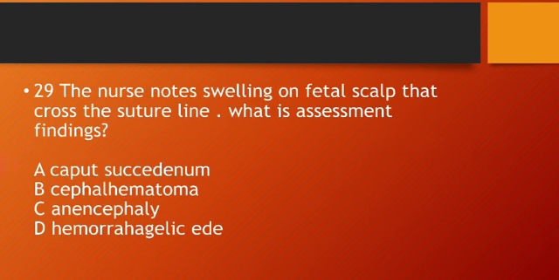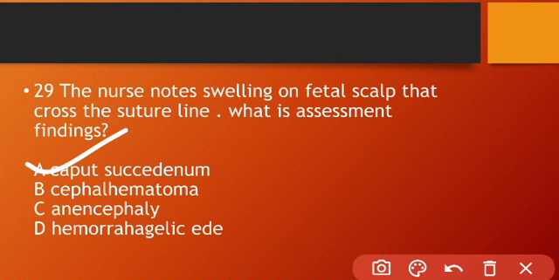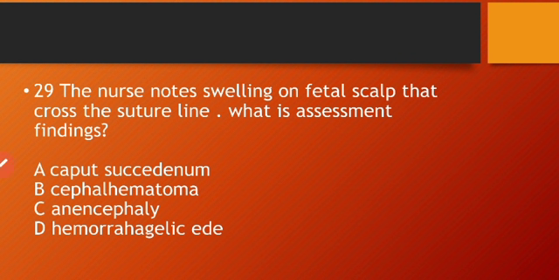Our next question says, a nurse noticed swelling on the fetal scalp that crossed the suture line. What is the assessment finding? So our correct answer is caput succedaneum. It is a birth condition in which edema is present during birth and crosses the suture line. In cephalhematoma, there is a blood collection which does not cross the suture line. Anencephaly is the absence of a major part of the skull. Okay. So let's move to the next question.